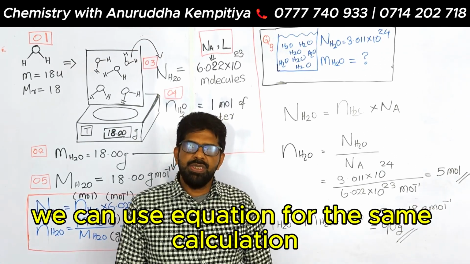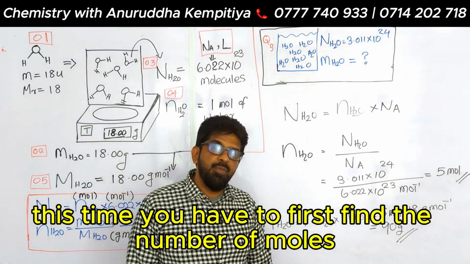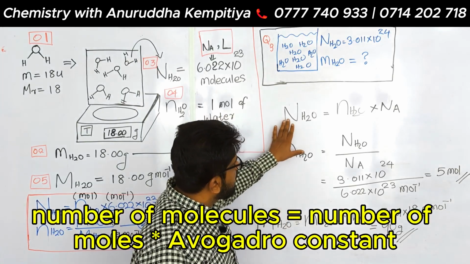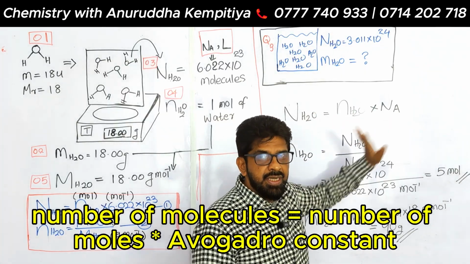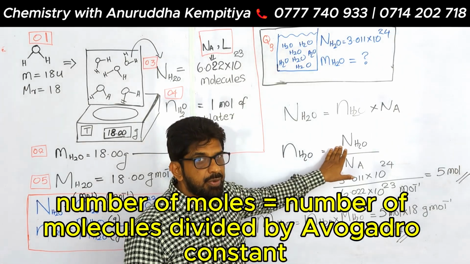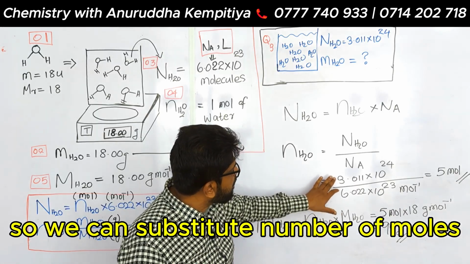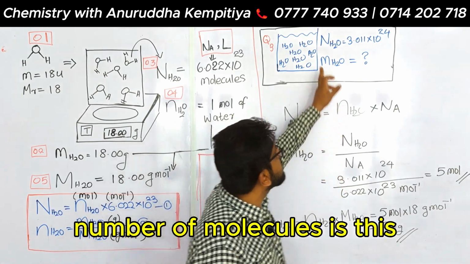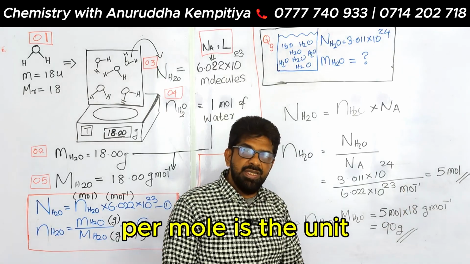Okay, we can use equations for the same calculation. This time you have to first find the number of moles. Always you have to find the number of moles. Number of molecules equals number of moles times the Avogadro constant. So number of moles equals number of molecules divided by the Avogadro constant. Number of molecules is this, and this is the Avogadro constant. The mole per mole is the unit.